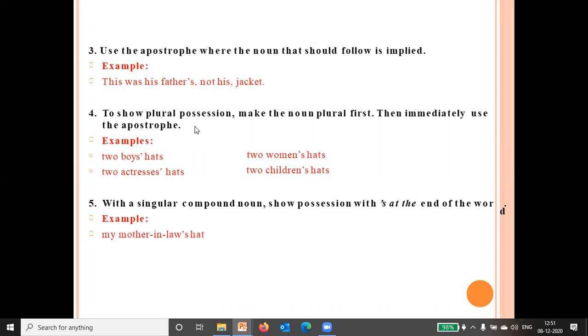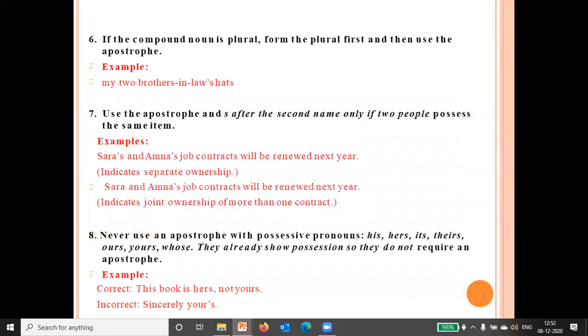To show plural possession, make the noun plural first, then immediately use the apostrophe. Two boys' hats. If you want to show plural possession, how will you show? You will make the noun plural, B-O-Y-S, and then you will put apostrophe. With a single compound noun, show possession with apostrophe S at the end of the word. Okay, how? My mother-in-law's. You will put this apostrophe with the last word. If the compound noun is plural, then you will form the plural first and then use it, like my two brothers-in-law's.